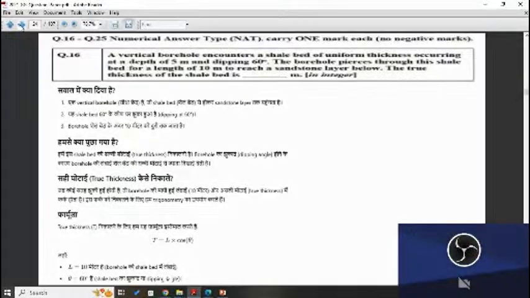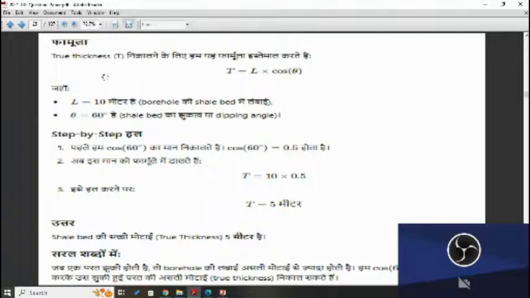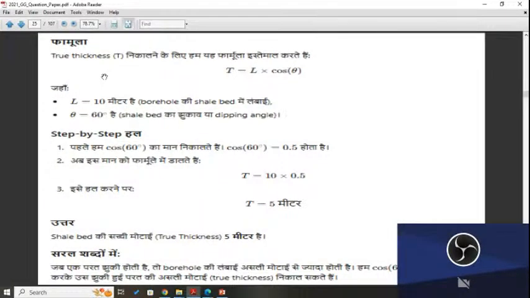Where L is 10 meter, it has been given, theta is 60 degree, it has already been given. So the true thickness formula is T equal to L into cos theta, and put the values inside this, and for cos 60 degree you know it is 0.5, one half, and put this inside, the true thickness is 5 meter.